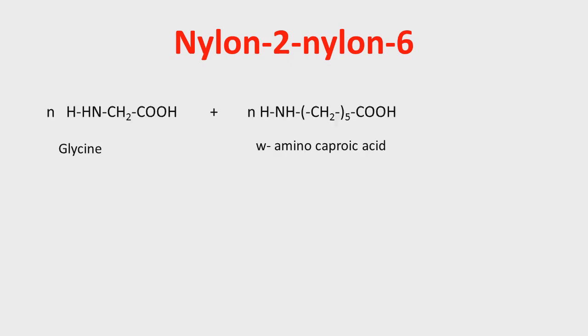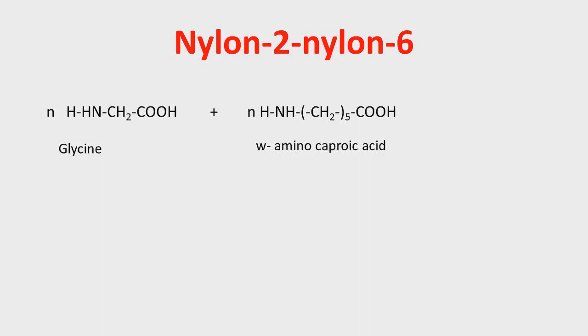Having done with one biodegradable polymer, now we will talk about the second biodegradable polymer, which is known as nylon 2-nylon 6. Numerals 2 and 6 stand for the number of carbon atoms present in the monomers. This nylon 2-nylon 6 is prepared from amino acids, and these amino acids are known as glycine and aminocaproic acid. These two are the monomers of nylon 2-nylon 6. It is actually a condensation reaction.